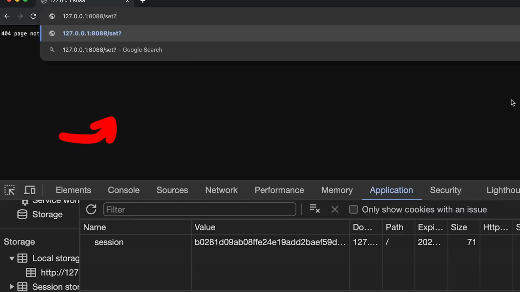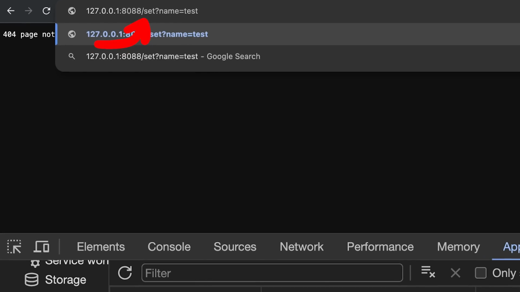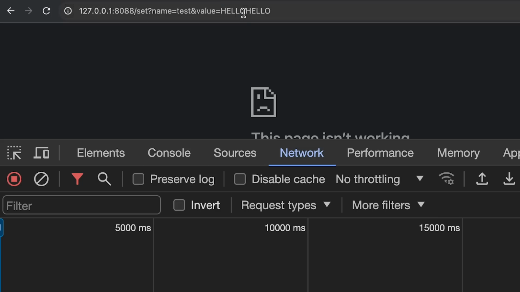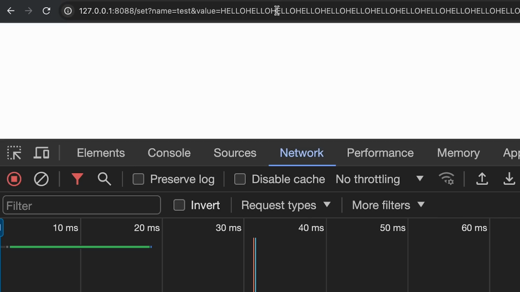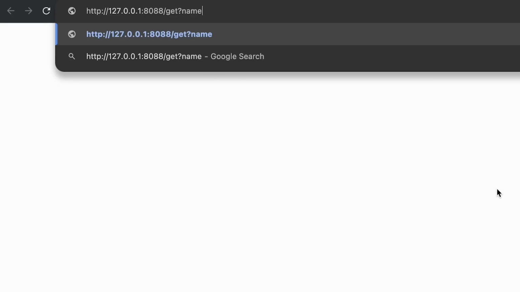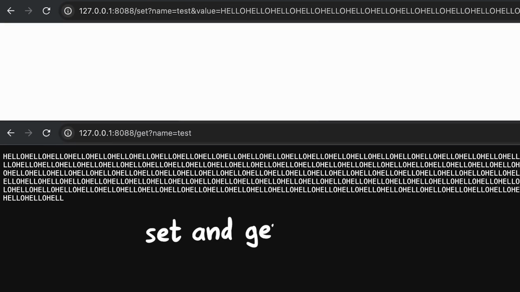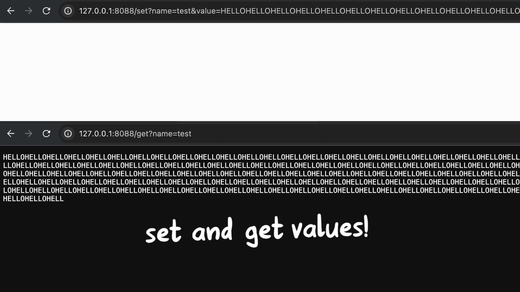If we have a session, we can call set with the name, for example test, and a value. A short one will fail with a 502, that's because of a bug in the code, but a long value will work. And now that we have set this value, we can now get the value with a call to /get. Surprise, we can set and get values. It's a key value store.